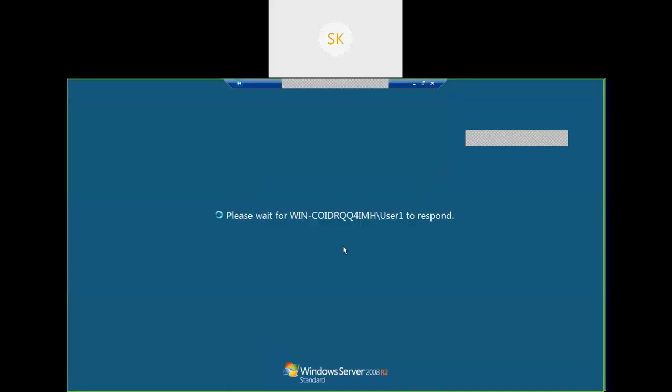Here what I'm going to show you is that user 1 is not in a position to open certain administrative actions. For user 2, I provided permission through groups: the Remote Desktop Users group and the Power Users group. So we are going to see what privileges user 2 is going to get now.